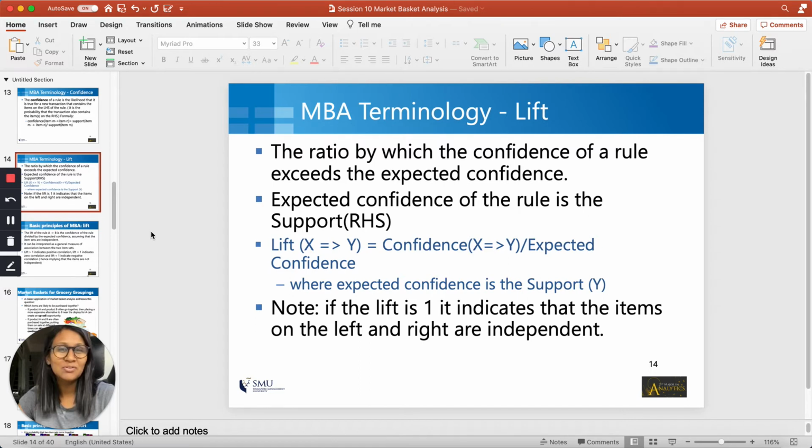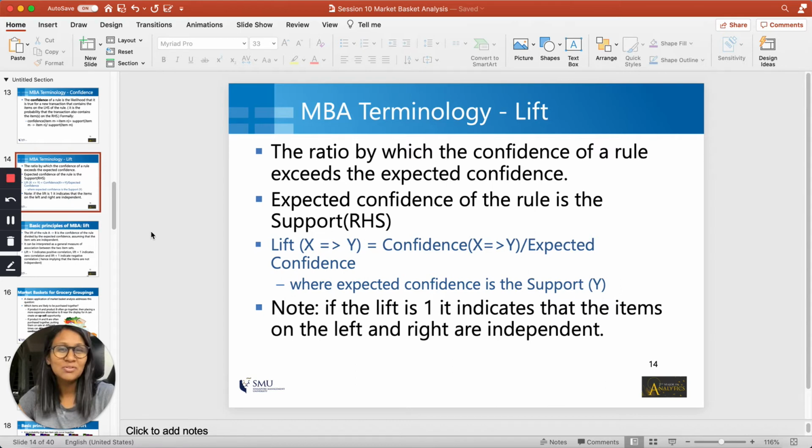Say the rule flour and sugar implies eggs has a confidence of 50%. What that means is that whenever you look at a basket that contains flour and sugar, there are 50% chances of eggs being present in that basket. That is the meaning of confidence equal to 50%. Now, if I say that expected confidence is also 50%, what that means is that if I pick up a randomly chosen basket, the chances of finding eggs in that basket are also 50%.